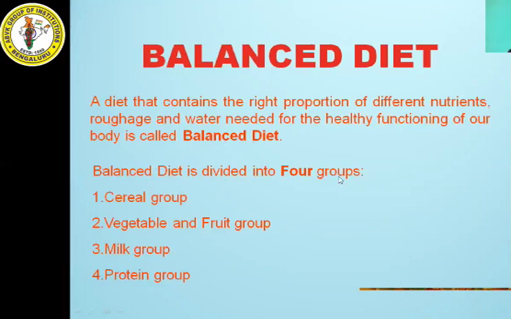So if you want to have a balanced diet, what are the 4 groups you need to include in your food? First one is the cereal group. Second one is the vegetable and fruit group. Third one is the milk group. And the last one is the protein group. If you include all the 4 groups in your diet, then you will be having a balanced diet.